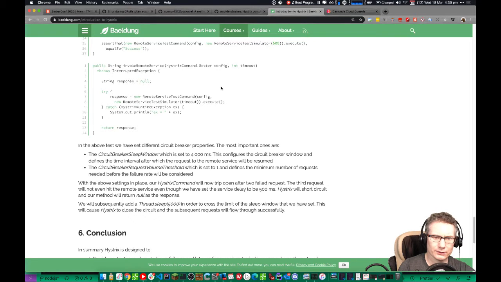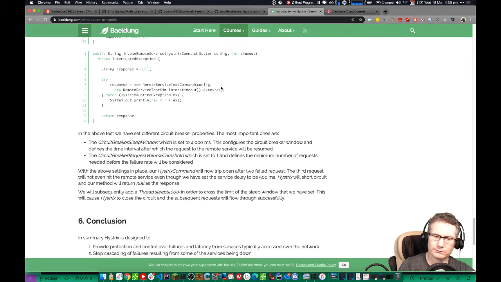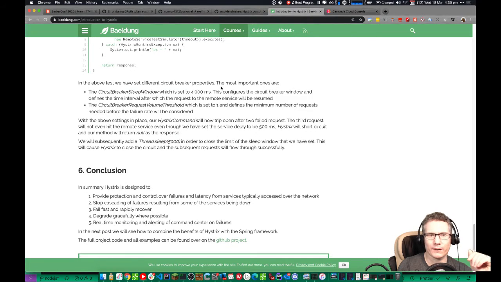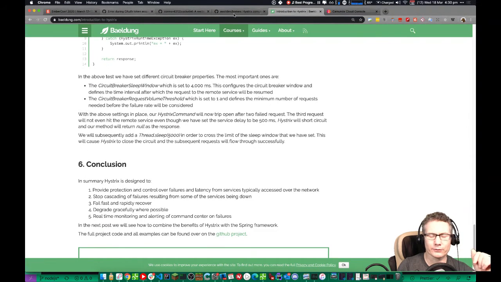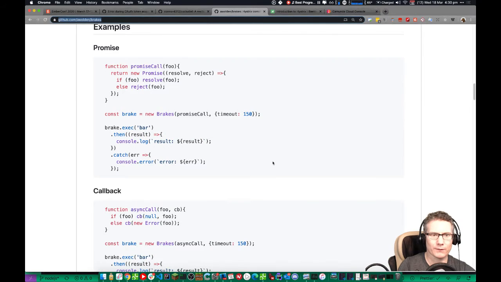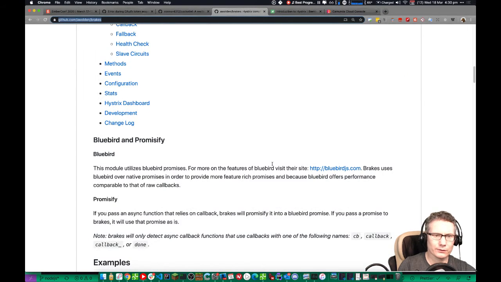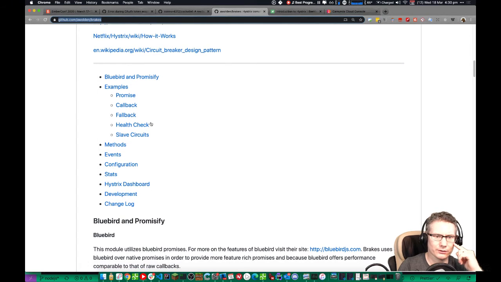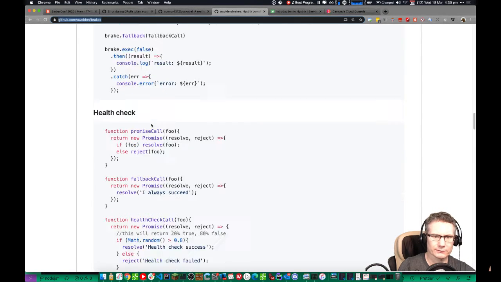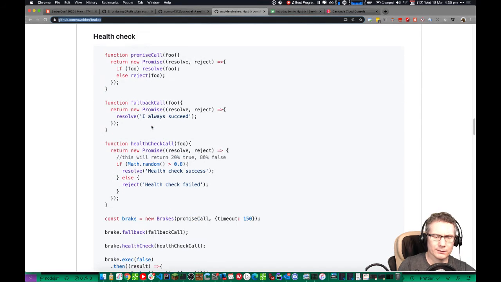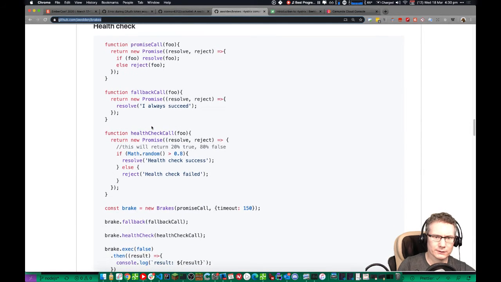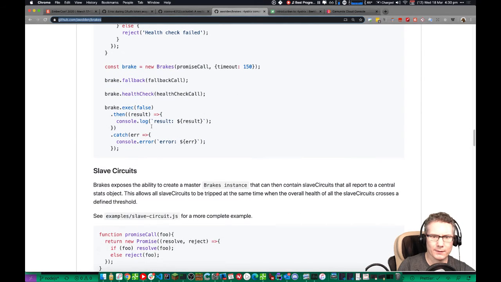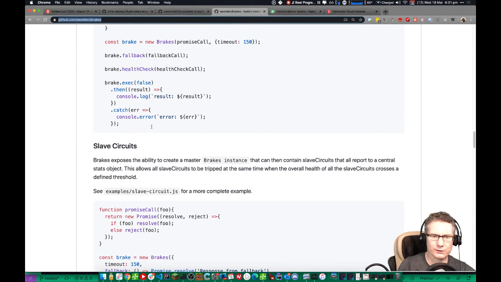Okay, so yeah, it just automatically fails other incoming requests. Let's have a look. So health check, fallback, examples, promise, callback, slave circuits. Okay, let's have a look. Health check. Okay. Create a master circuit, slave circuits. All slave circuits tripped at the same time when the overall health of all the slave circuits. Oh, I see.